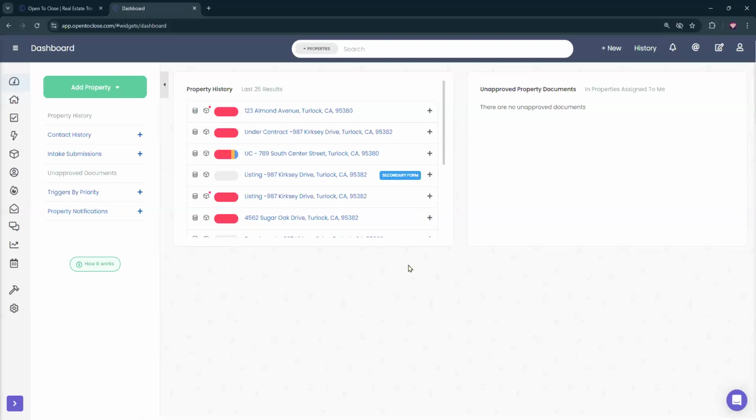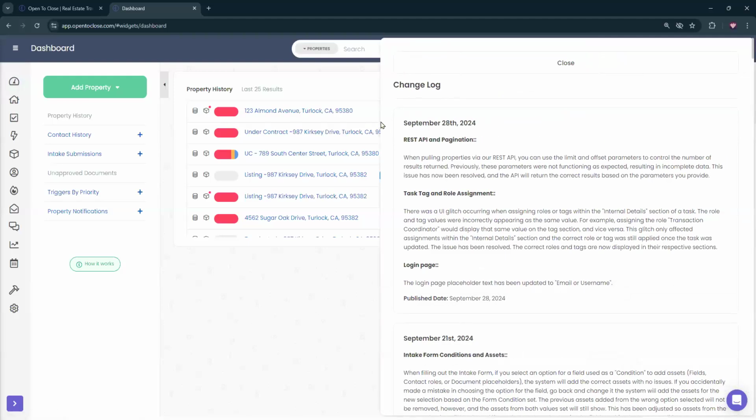Let's see. Looks like we had some changes to our change logs. I figured I could pull that up for you guys. We're going to go over to our person icon and go to change log. And then here you'll see the change log that we had recently. So it looks like there's just been a couple things that have been updated on it. REST API and pagination. That's a wonderful word. Just talking about how to pull properties via the REST API.